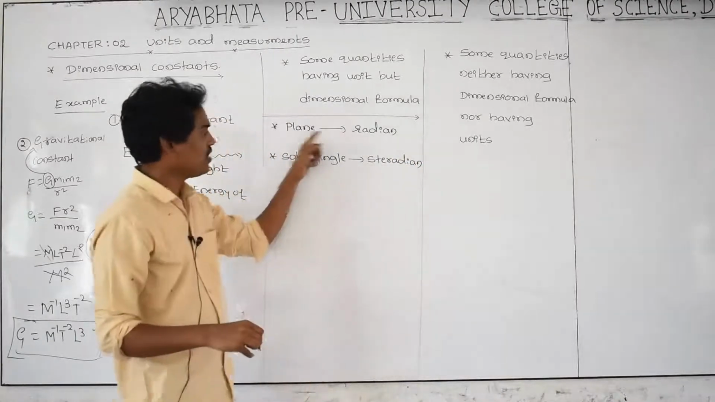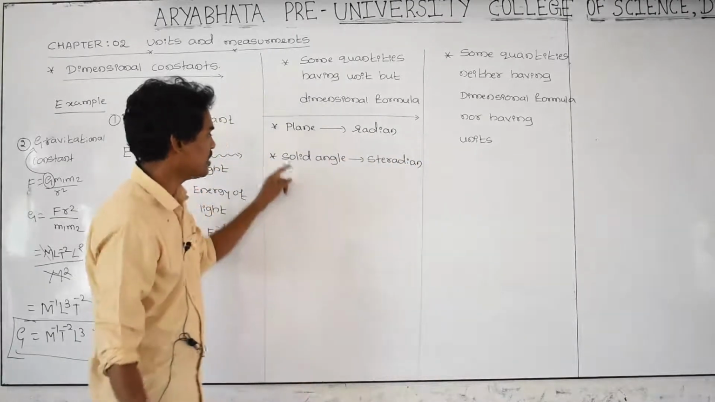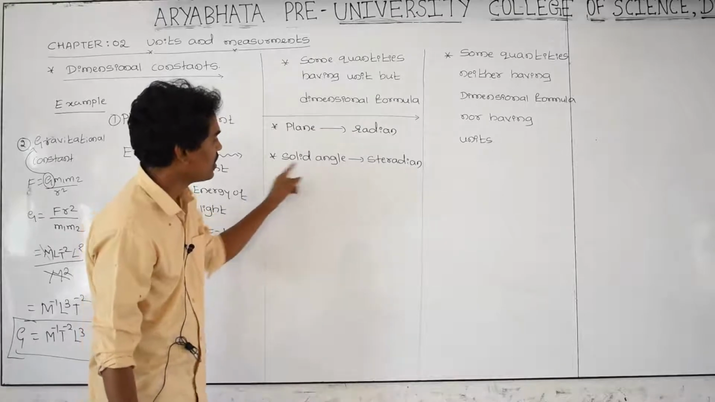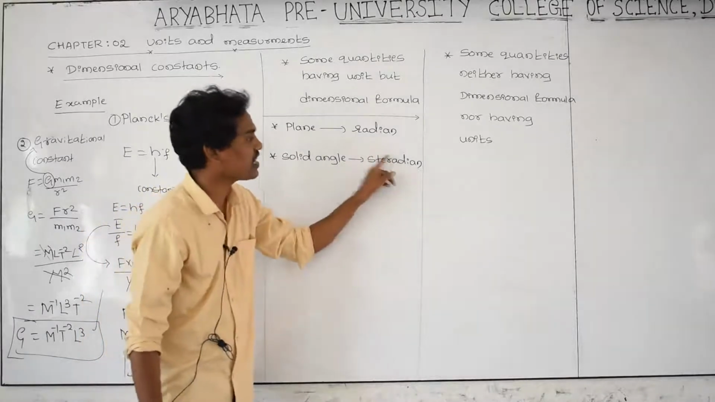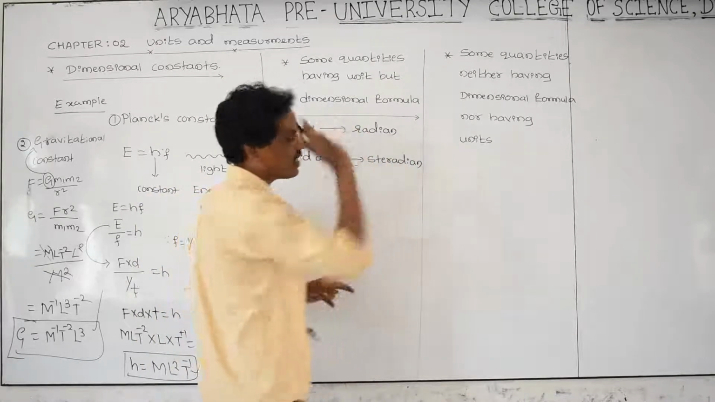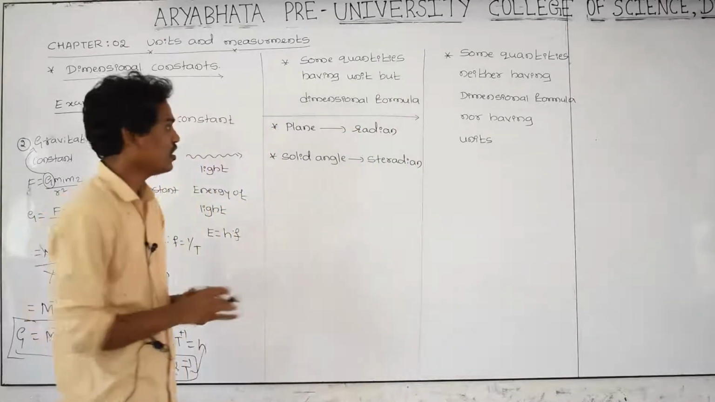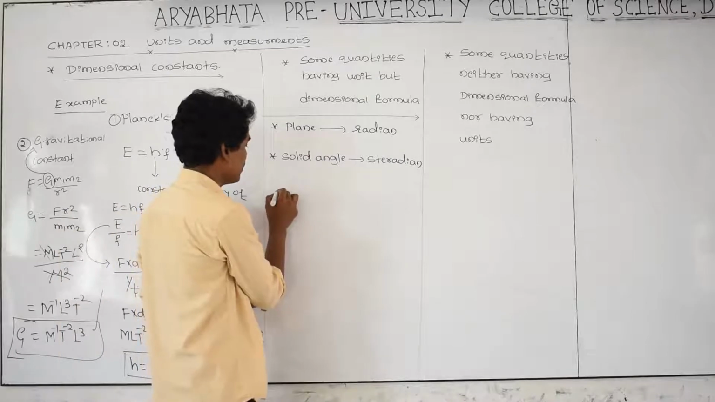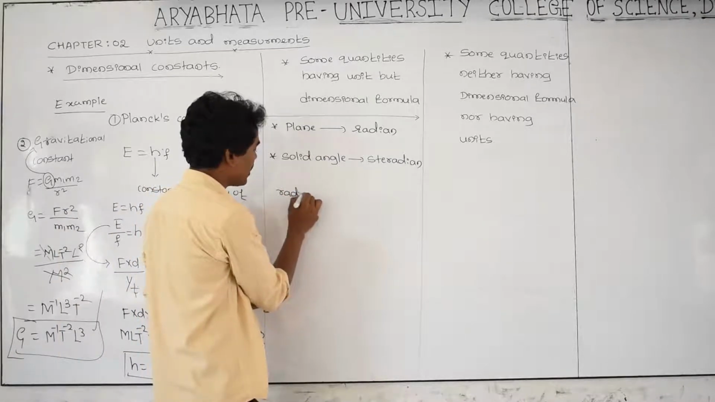This is a plane angle, its unit is a radian. Solid angle is also a physical quantity, its unit is a steradian, but it is not having a dimensional formula. What is radian? We can study about radian.